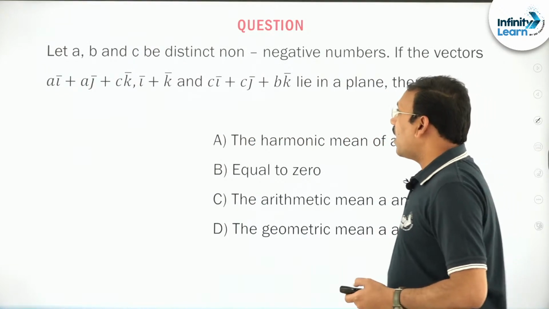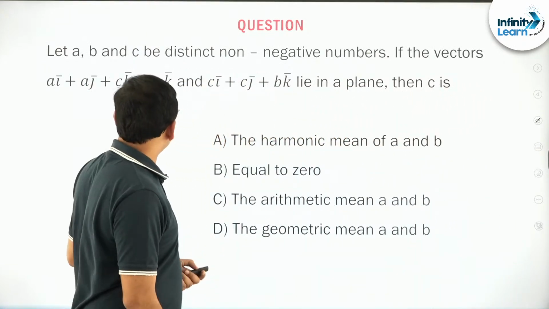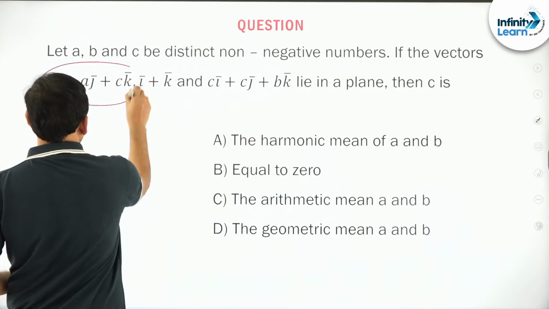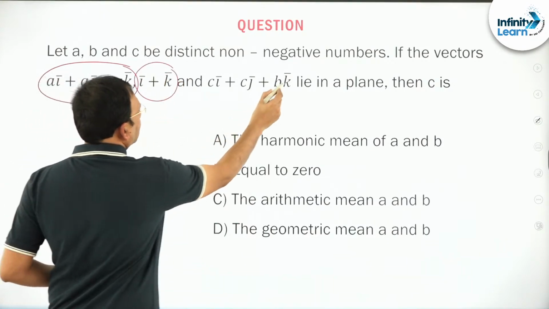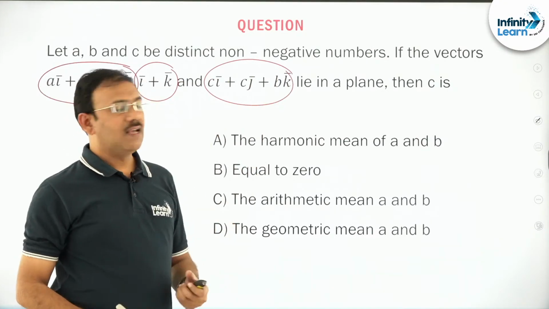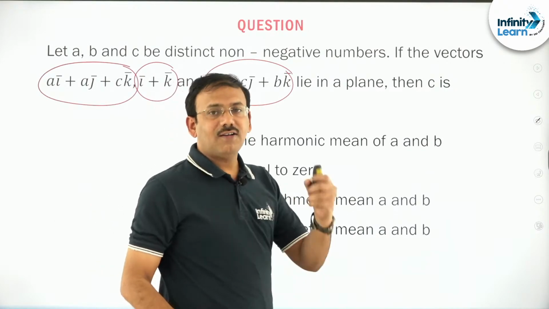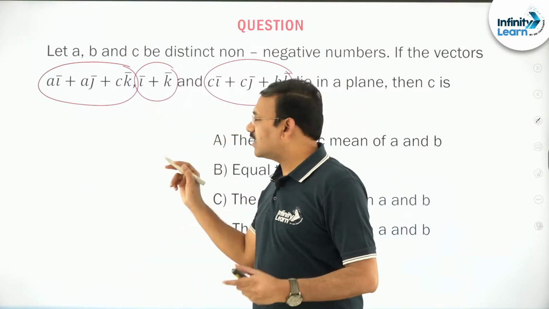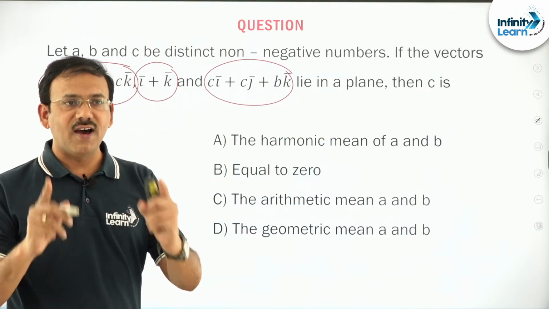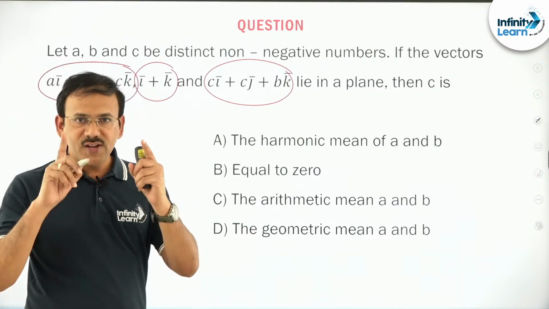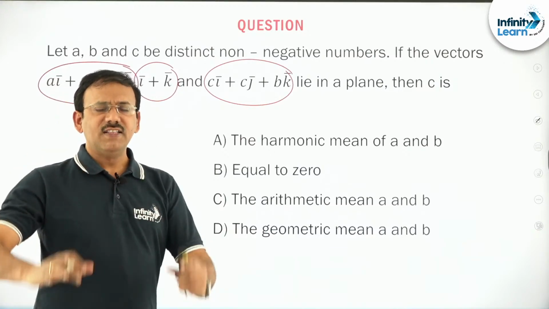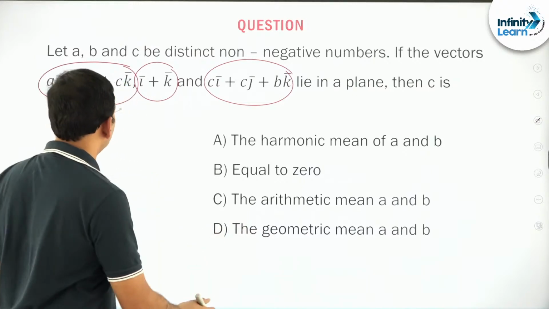You see this: a bar, b bar, c bar, distinct non-negative numbers. If the first vector, second vector, and third vector lie in a plane, then c bar is... Three vectors are in a plane means coplanar. Three vectors coplanar, that is equal to 0. You just remember it as a mnemonic: three vectors coplanar, the box product is equal to 0.